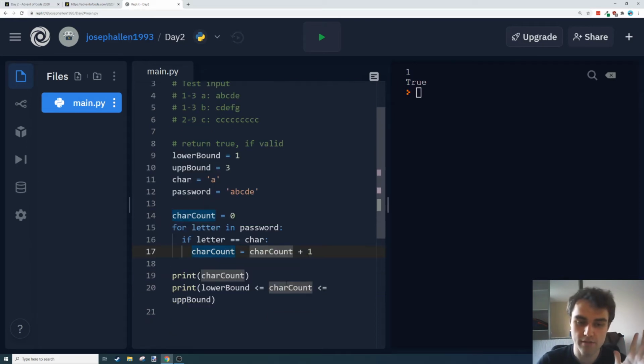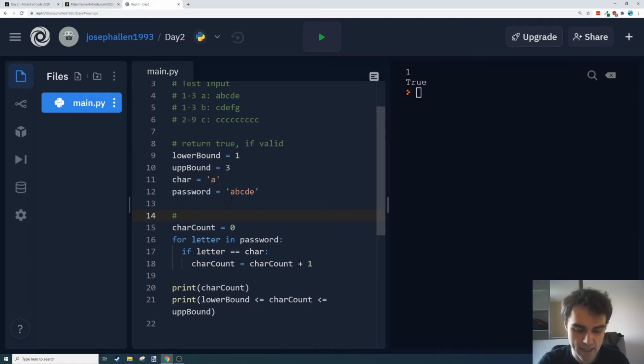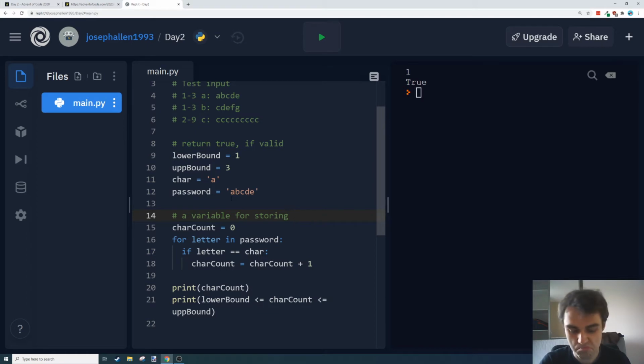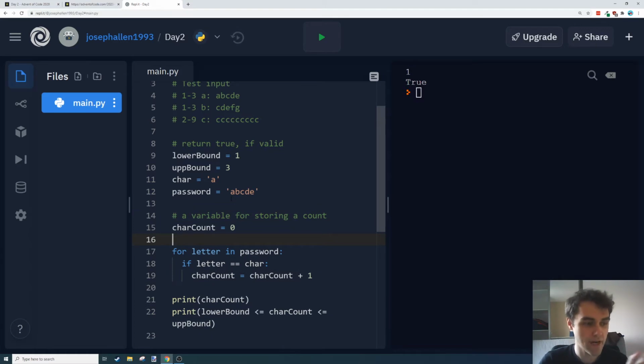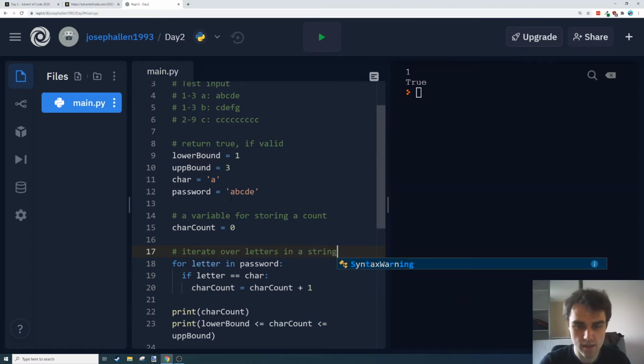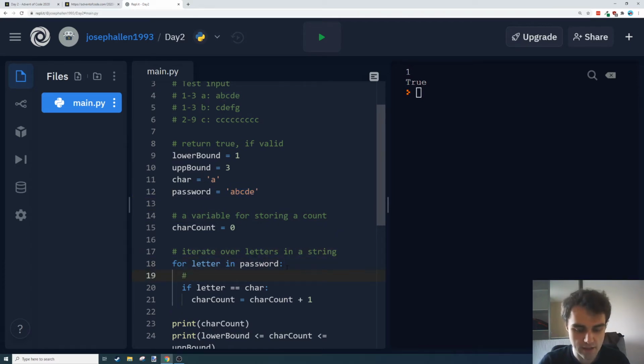Okay, I've just done loads of stuff there, so I'm going to really break that down. So char count, this is a variable for storing a count, I suppose. So we talked about that before. That's a variable. It's holding 0. Next, we've got this for loop. Iterate over letters in a string, which in this case is our password A, B, C, D, E. So this will iterate over A, B, C, D, E, and that will be assigned to the letter each time this loop runs. Next, we've got an if statement.